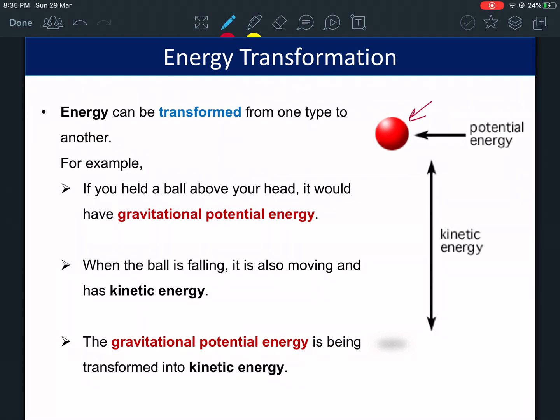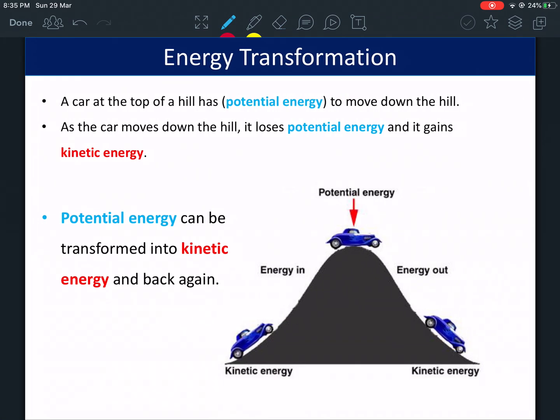Now, if the ball was here, and let's say the other ball was here, which one do you think has more potential energy? The one that's up. This ball number 1 has more potential energy than ball number 2, because it's higher. The higher an object is, the more potential energy it has. That's another example of potential becoming kinetic.